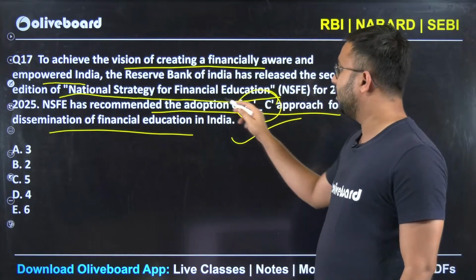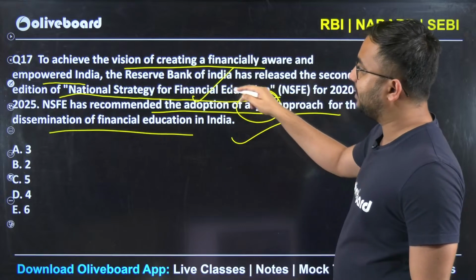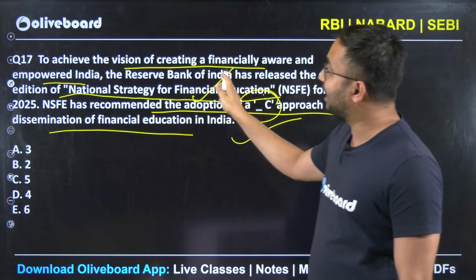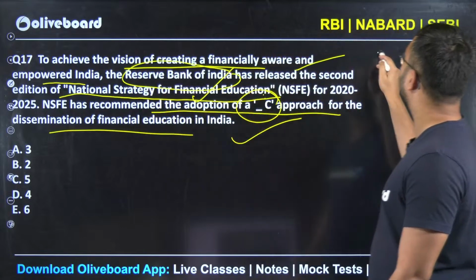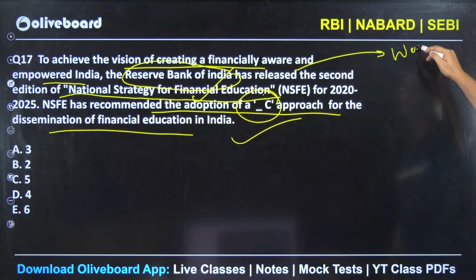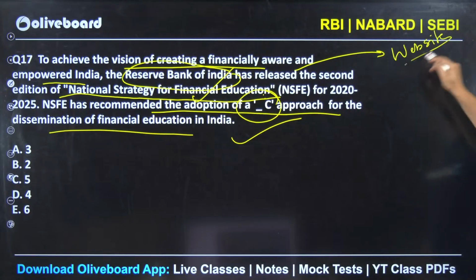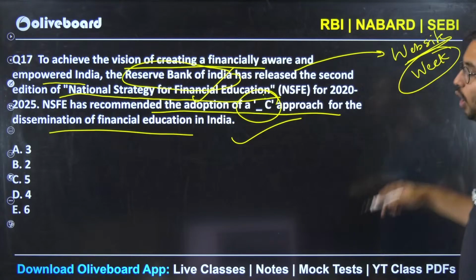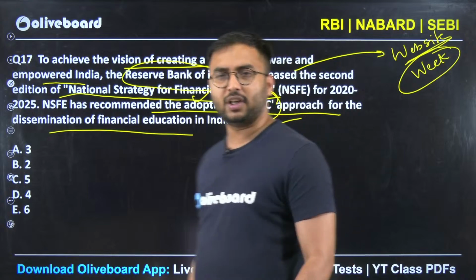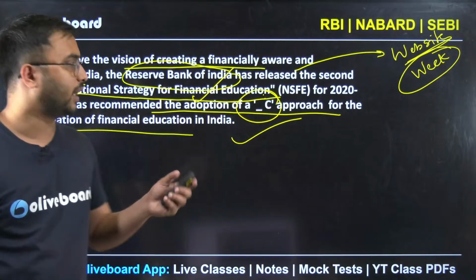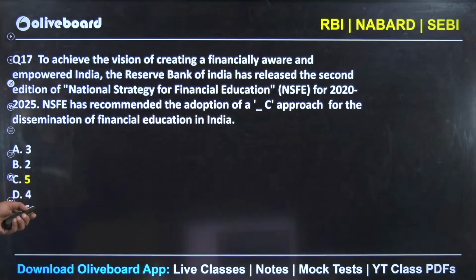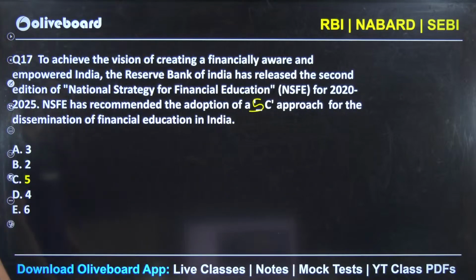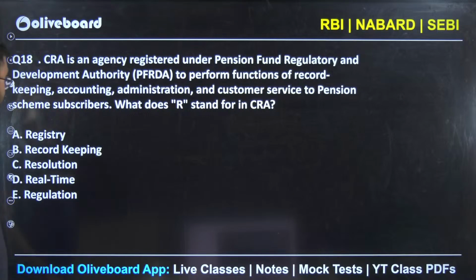Okay, so again, now when you are looking at this National Strategy for Financial Education, yes, but more importantly, as RBI has released it, it was also on RBI website. So once in a week, you have to go through all the updates on RBI website. It is quintessential. Okay. So the answer here is 5C. I hope that you are knowing it. 5C is the correct answer.